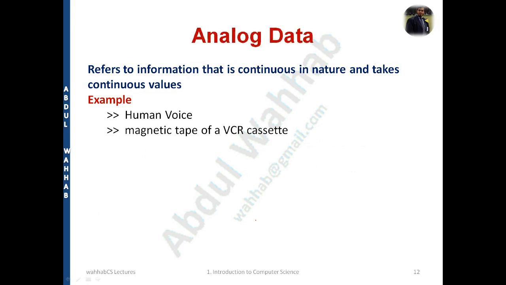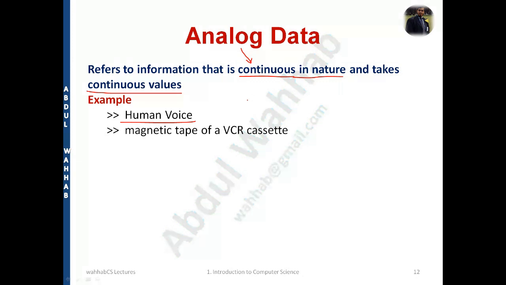Or we can have another example of analog data. It refers to the information that is continuous. Analog data is always continuous in nature, and takes continuous values, like human voice. I'm speaking, and my voice is moving in the air, so this is analog form. And if I talk about a magnetic tape of VCR, as we have discussed here, you have so many VCR cassettes available.